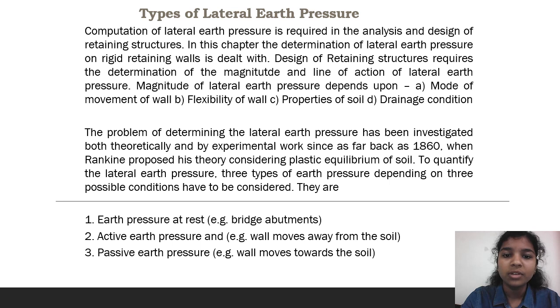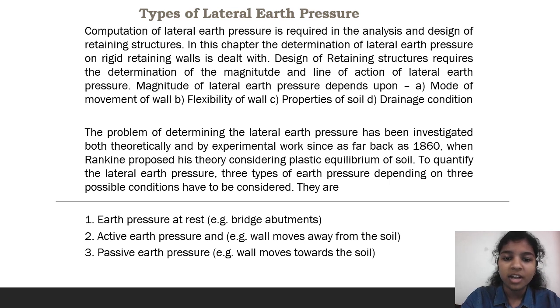The problem of determining lateral earth pressure has been investigated both theoretically and experimentally. As far back as 1860, Rankine proposed his theory considering the plastic equilibrium of the soil to quantify lateral earth pressure. Three types of lateral earth pressure, depending on three possible conditions, have been considered: lateral earth pressure at rest, active earth pressure, and passive earth pressure.